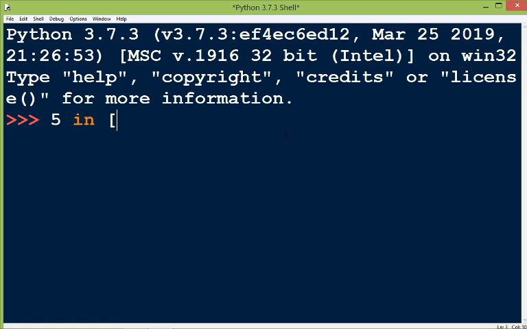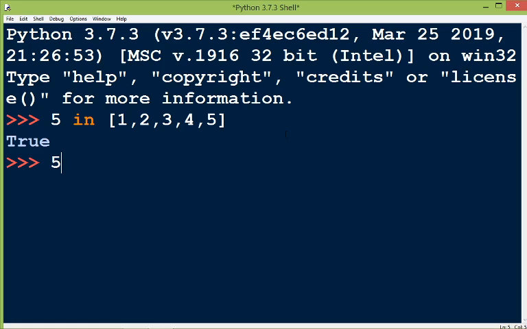We write the sequence like a list, suppose 1, 2, 3, 4, 5. Now what will it give? It will give true because 5 is present in this given sequence.